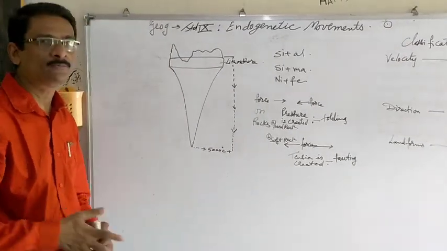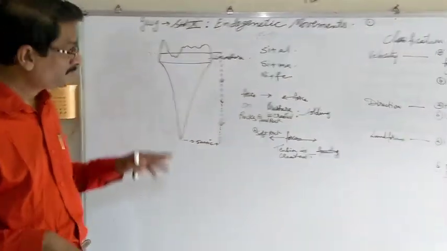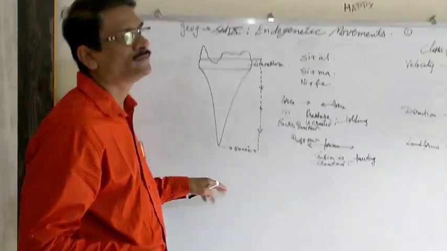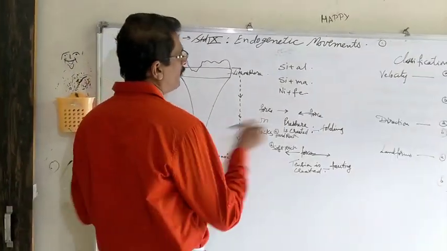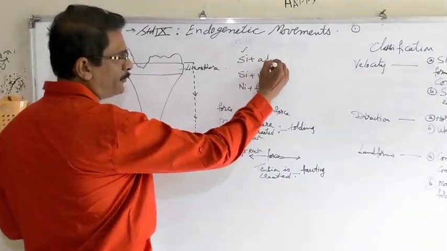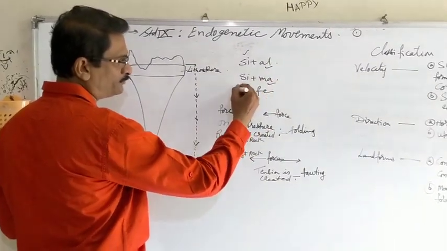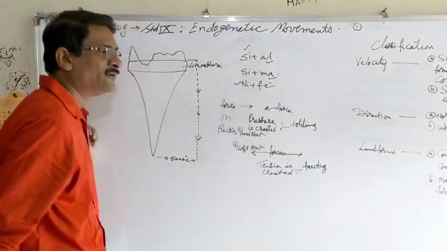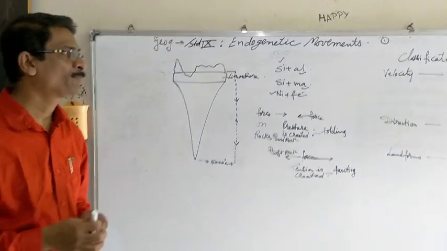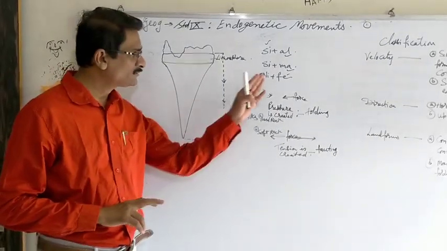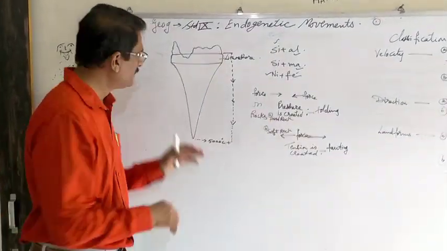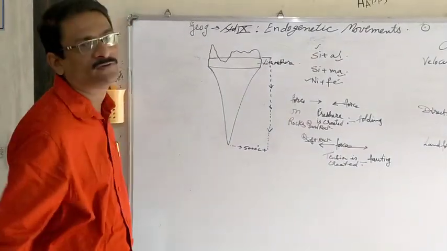In this diagram, we come to know that in the interior of the earth, there is an availability of silica, aluminium, magnesium, and Fe, that is nickel and ferrous. Now, these are the natural components that are available in the interior of the earth.